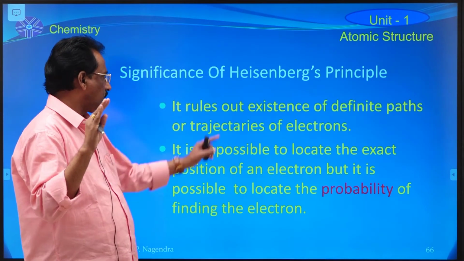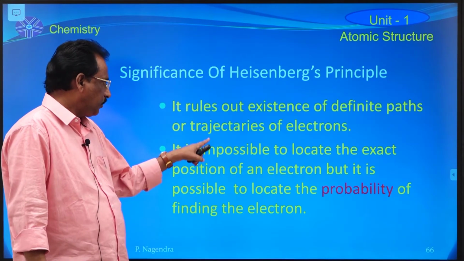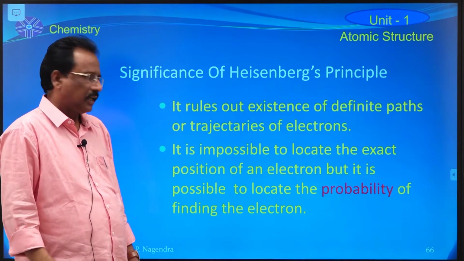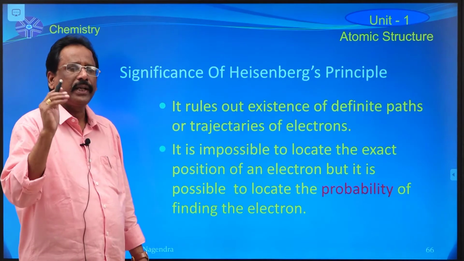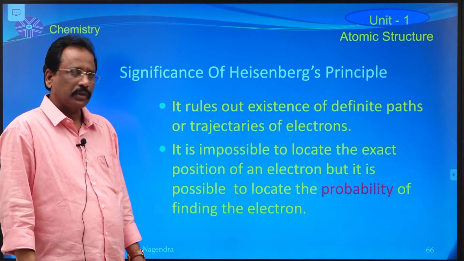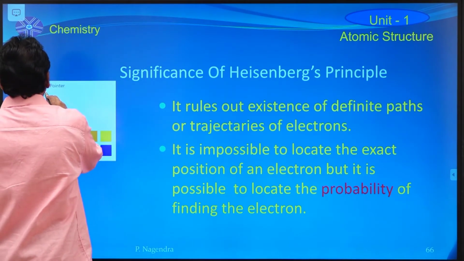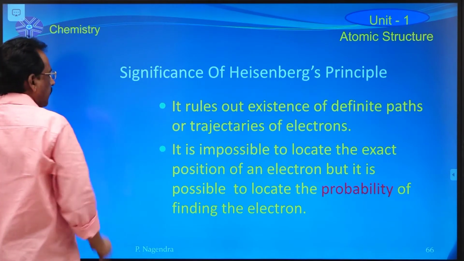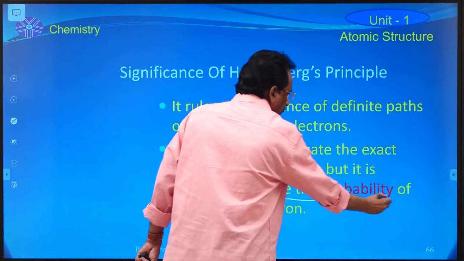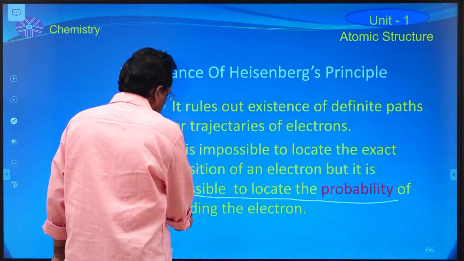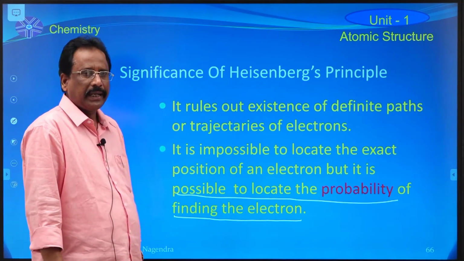So, the final conclusion of this principle is, it is impossible to locate the exact position of the particle like electron, but it is possible to locate the probability of finding the electron only. So, that means according to Heisenberg's uncertainty principle, it is possible to locate the probability. Probability is a mathematical approach, used in the language of chemistry by Heisenberg.